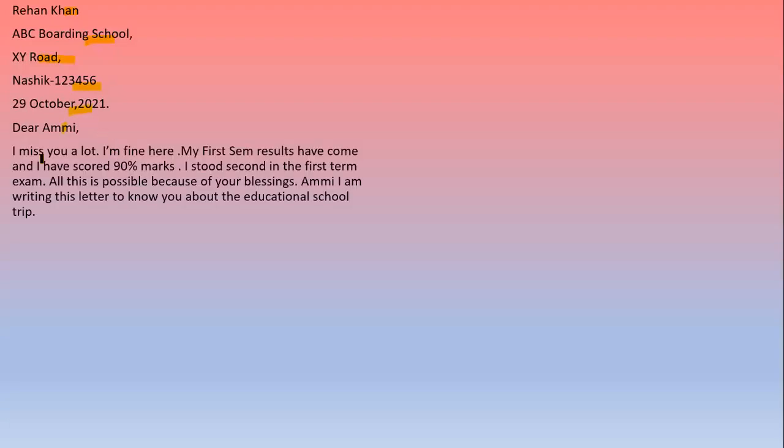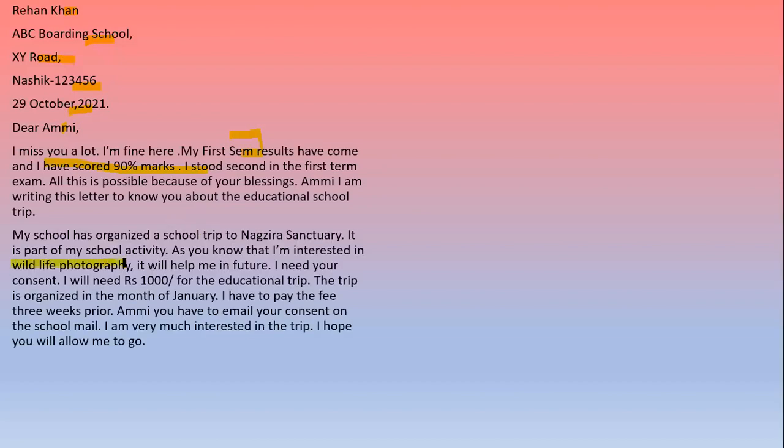Here I've written address, then here the complete address of the sender, then date, and here he's writing to mother. So here in the first paragraph, just simple conversation part. In the second, it is main body of the letter, main content, why the child is writing this letter, and in the end, it is closing.